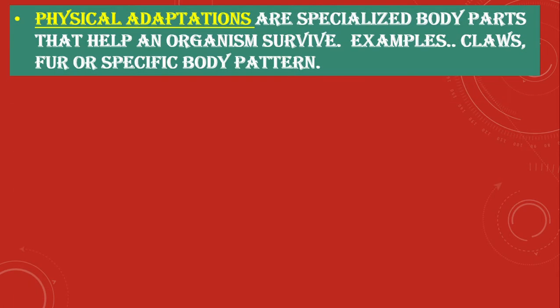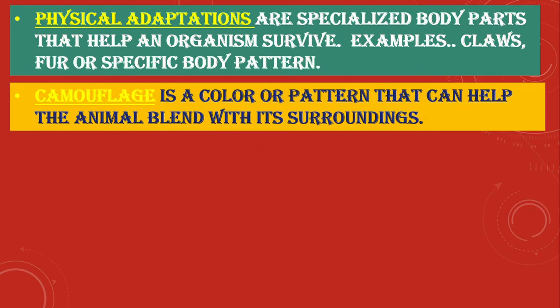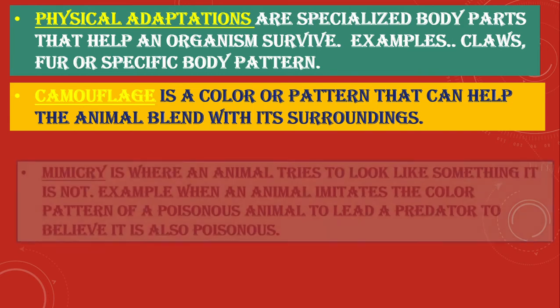Physical adaptations are specialized body parts that help an organism survive. Example, the fur or specific body pattern. Camouflage is a color or pattern that can help the animal blend with its surroundings. So this is all using their body parts.